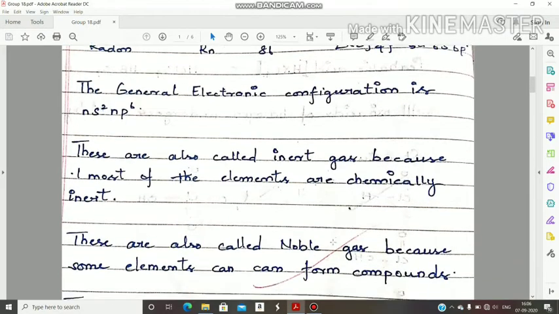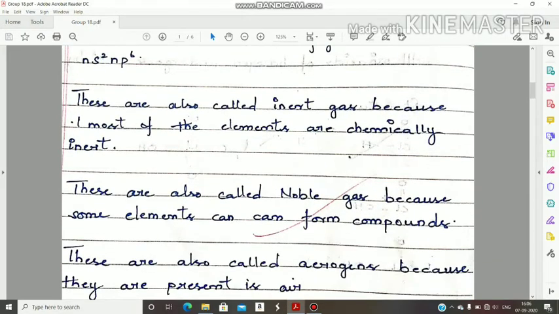Next, these are also called noble gases because some elements only form compounds under drastic conditions. This is also a very important question. Why are 18th group elements called noble gases? What is the reason? Only a few elements, not all elements, form compounds under drastic conditions. Drastic conditions means high pressure or high temperature or low pressure or low temperature, not at standard conditions. That is why these are called noble gases.